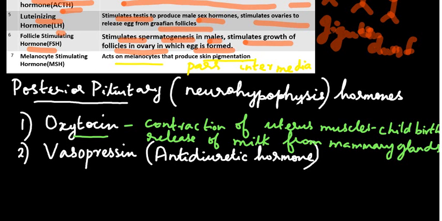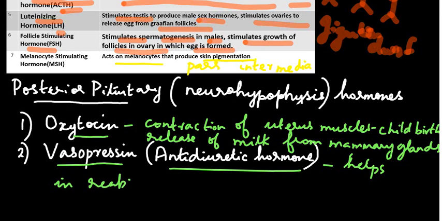Now about vasopressin. Vasopressin is the second hormone produced by the posterior pituitary. It is also called antidiuretic hormone. Whenever the urine happens to be diluted with excess water, the blood will be lacking water. So in order to prevent its release in excess in urine, this hormone will be released. It is called antidiuretic hormone because it helps in reabsorption of water from the kidney tubules, and so they can prevent dilute urine loss, water loss through urine.